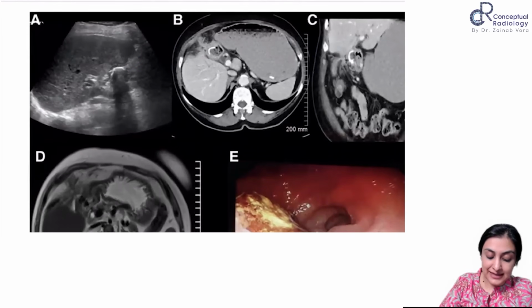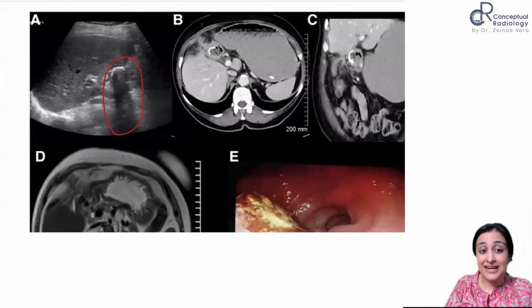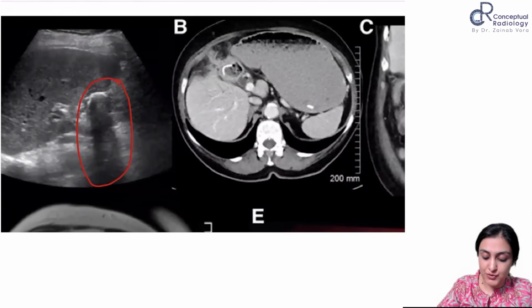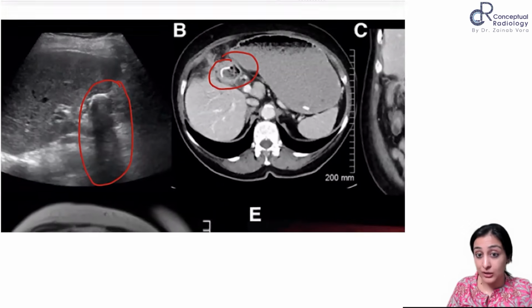Try to look at this one. So you can see that there is this dense echo here. So now, is that a stone? Is that air? So it's actually both. So you can also see there is a calcified rim, right, which is causing this dense shadow. But in addition, there are these foci of air in the gallbladder.